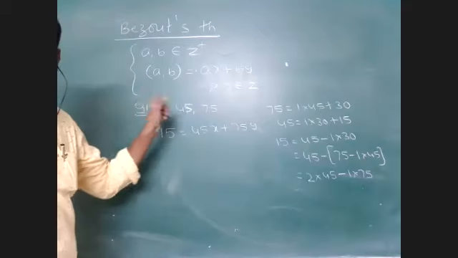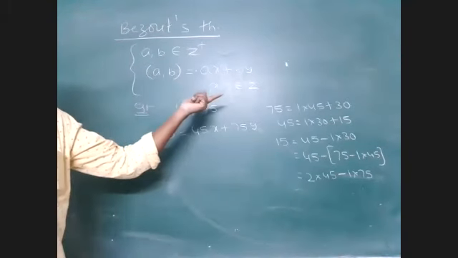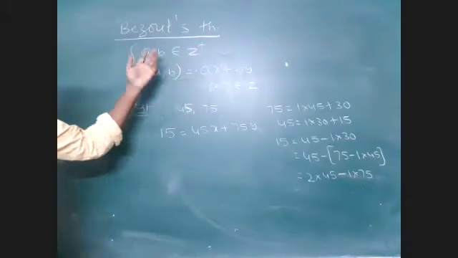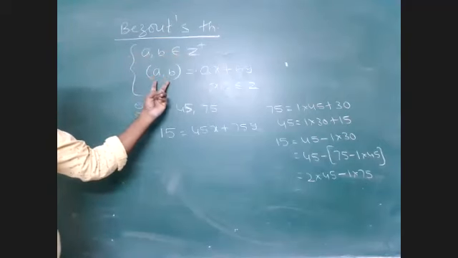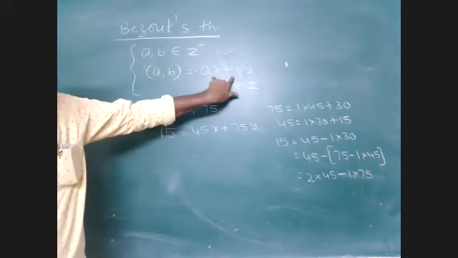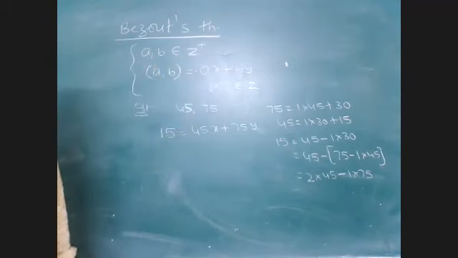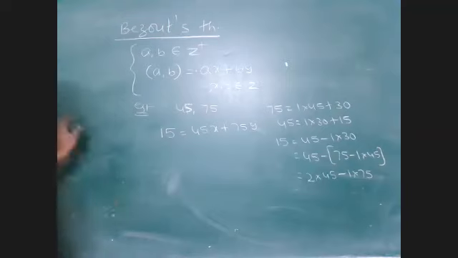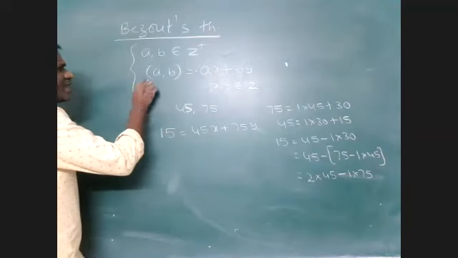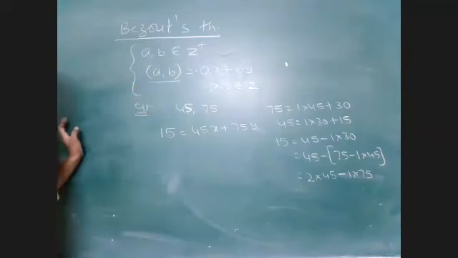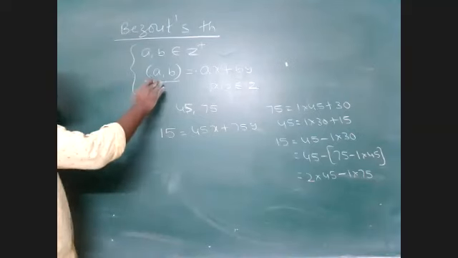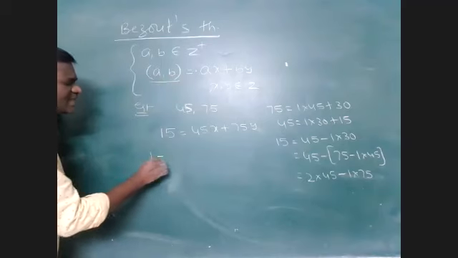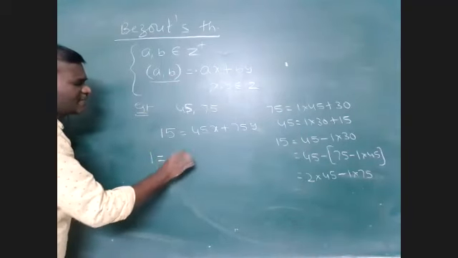This is applicable to polynomials also. Suppose two polynomials are given, then the GCD of the two polynomials can be expressed as a linear combination. Mainly it will be useful here to prove that two numbers are co-prime numbers. What I am doing there means, suppose 1 can be expressed as a linear combination of A and B.